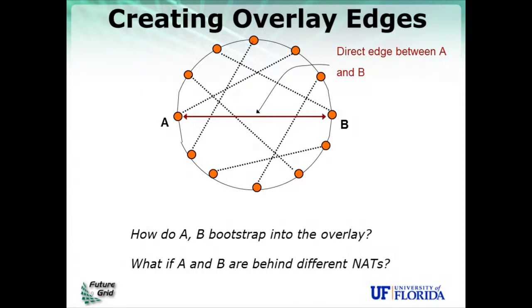Now, this simple process works as long as A and B are in the network, so there's the question of how do A and B join the network, how do they bootstrap? And there's also the question of what happens when A and B are behind NATs, in the more general case, when both of them are behind different NATs.